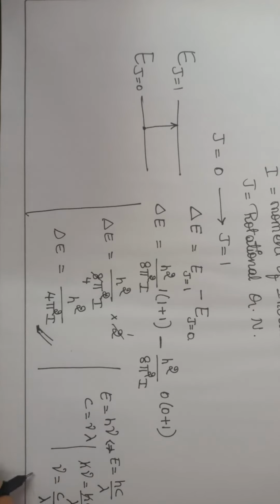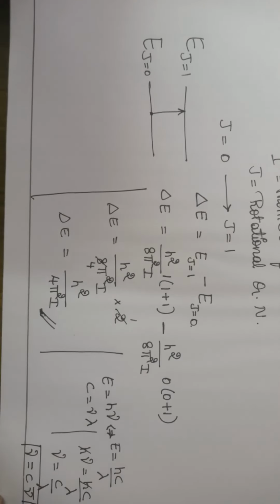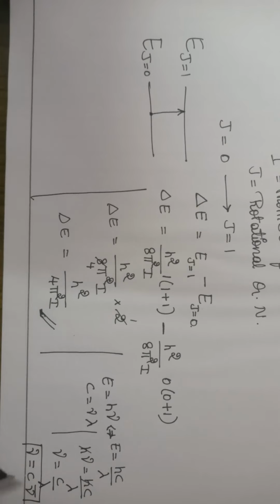1 by lambda is equal to mu bar, that is wave number. Mu is equal to c mu bar. So this is also one of the expressions you can get. When you come to problem solving, these expressions are very much important. Here h is Planck's constant, E is energy, mu is frequency, c is velocity of light, mu bar is the wave number, and lambda is the wavelength.